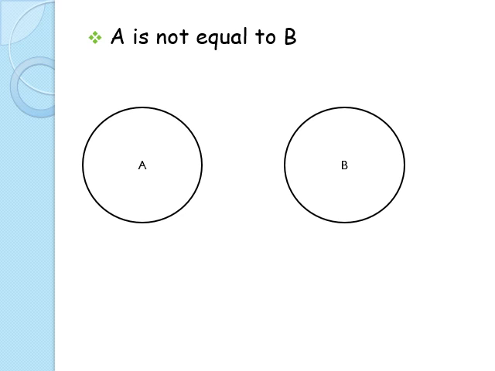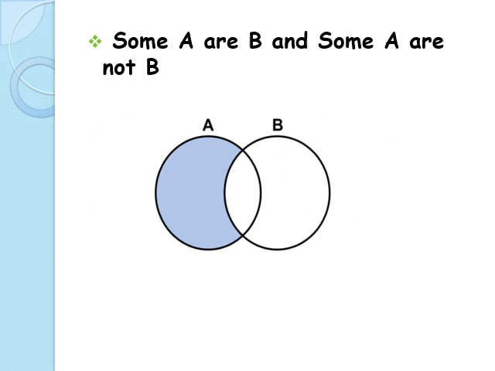Moving on to the fourth pattern. So here two things: some A are B and some A are not B. So there are two different categories. First I'll discuss some A are B. I've done this together because we get the same diagram when we go for some A are B and some A are not B. So this is an overlapping Venn diagram where there is a portion in between where a part of A and a part of B overlap. That means they are same.